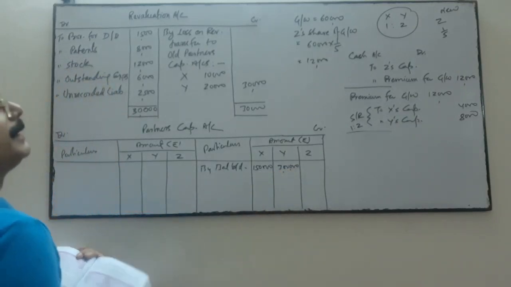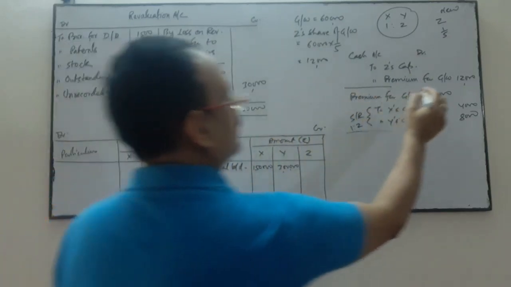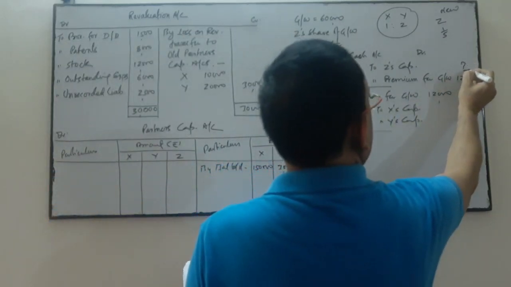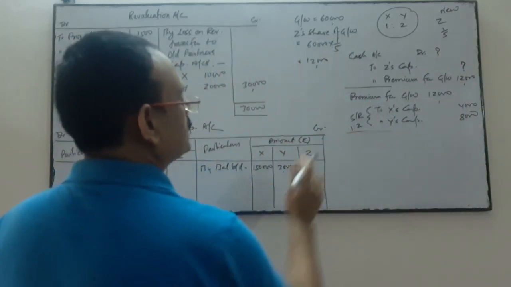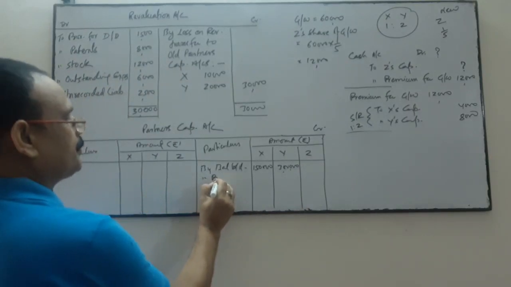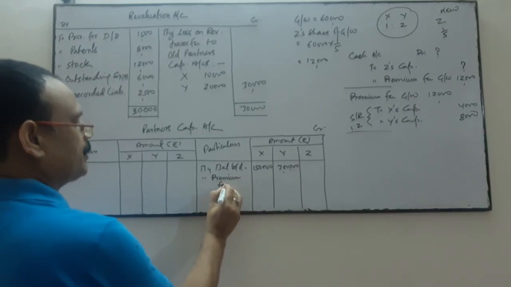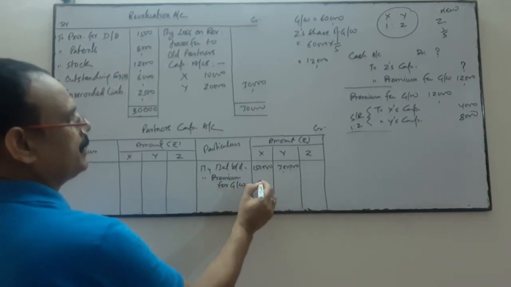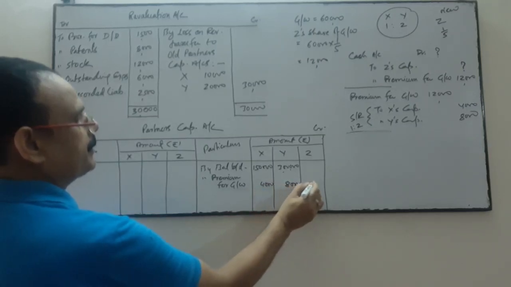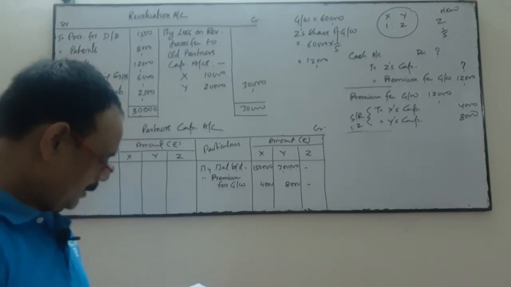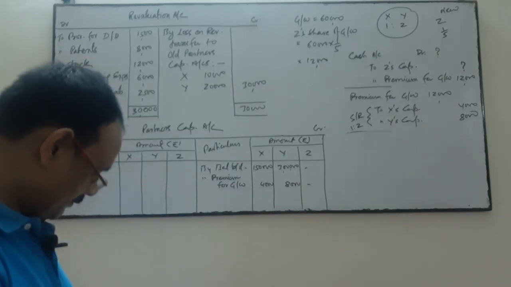Thereafter, this entry: by premium for goodwill, 4,000 and 8,000 respectively.